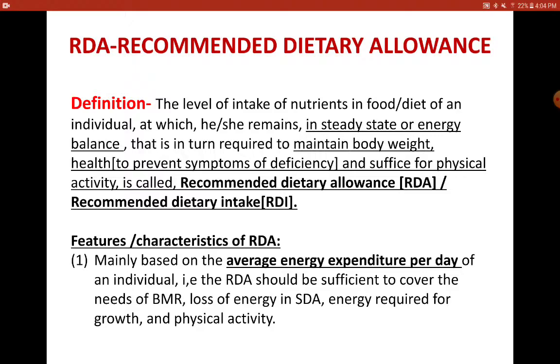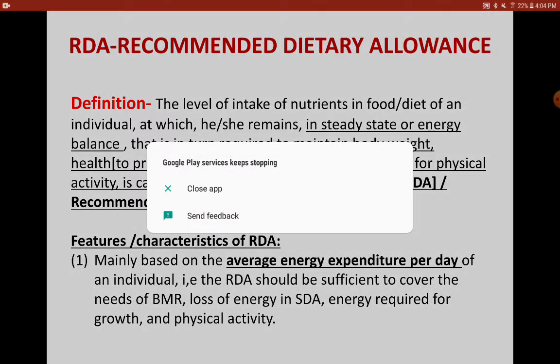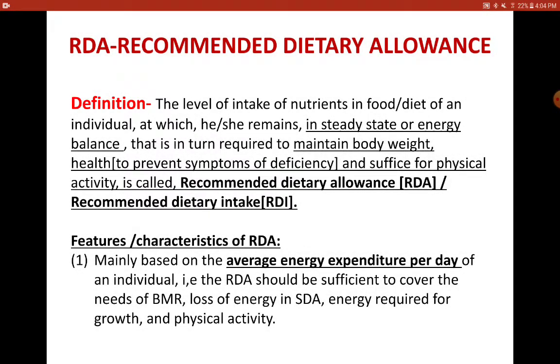So this level of intake of nutrients is what is called the recommended dietary allowance, RDA, or it is also called the recommended dietary intake, RDI. Now let us go through the features of RDA. Mainly based on the average energy expenditure per day of an individual, the RDA should be sufficient to cover the needs of BMR, the loss of energy in SDA, and the energy which is required for growth and physical activity.